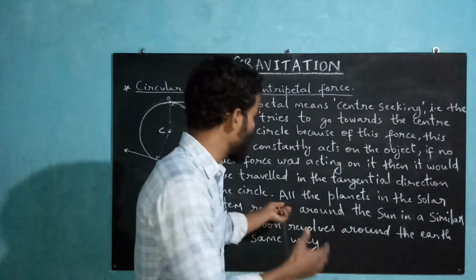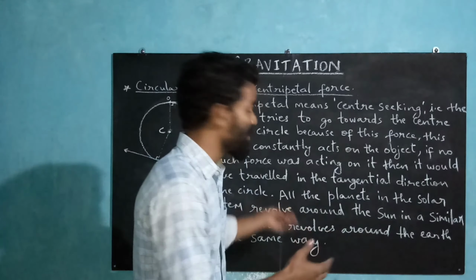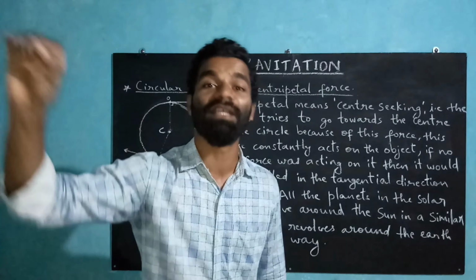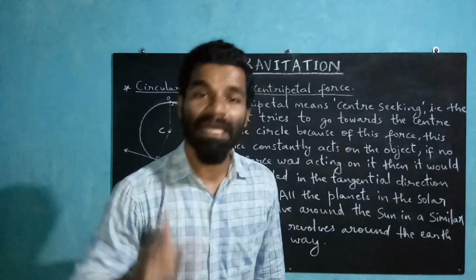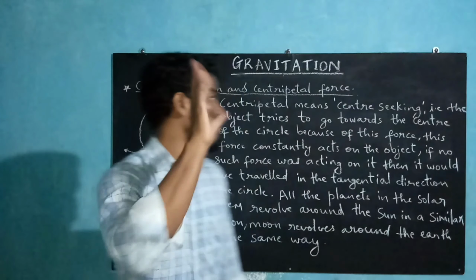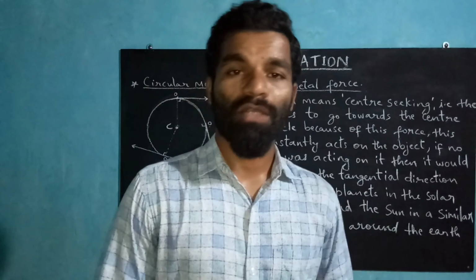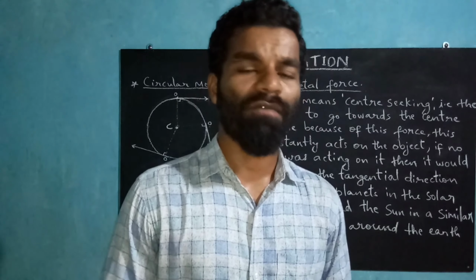Now this pattern is followed by all the planets which revolve around the sun. All the planets revolve around the sun because of the gravitational pull of the sun and the initial velocity which the planets have. These 2 points are very important. So this answers all the questions you have on page number 2 of your textbook.